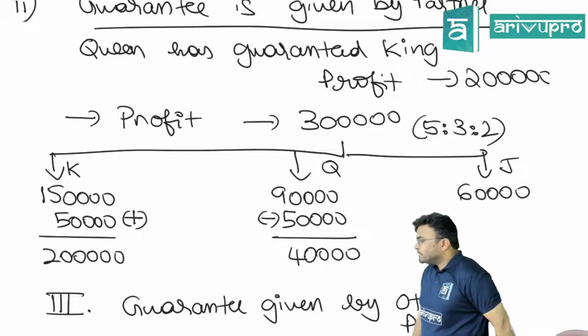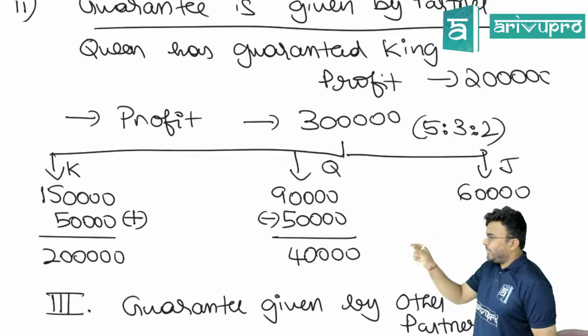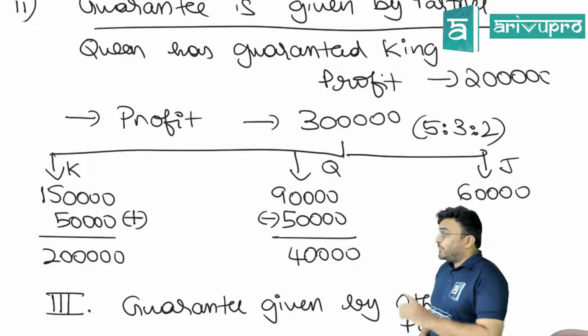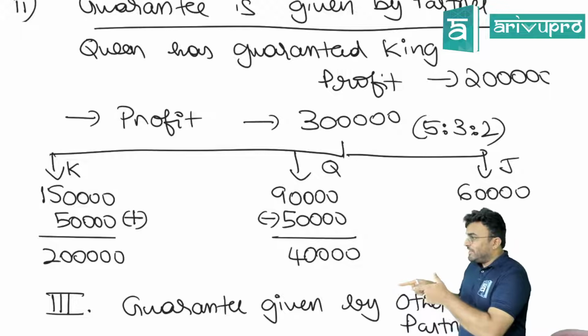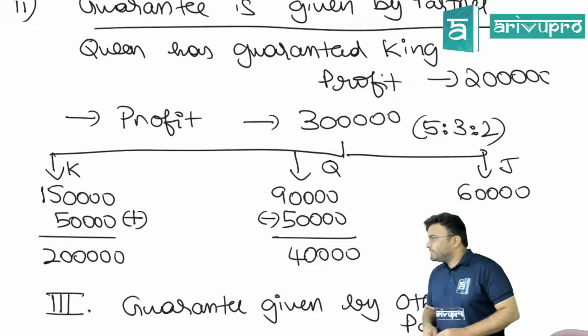Guaranteed by the firm. Still, that loss has to be borne by the firm, no? It will become 1 lakh loss now. Loss will be distributed to the other partners only. When it was 2 lakh, the remaining profit was distributed to other partners. If you give 4 lakh, the loss will be distributed to the other partners.